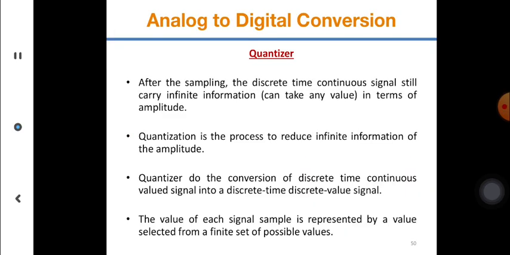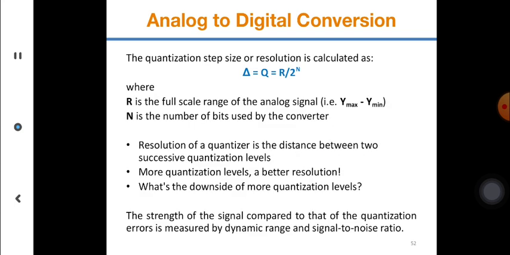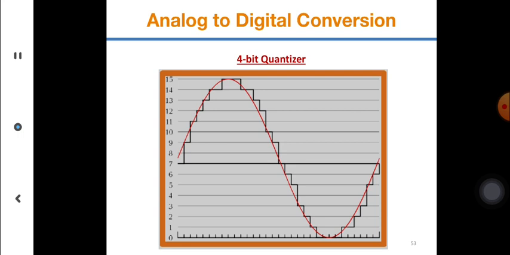And in A to D conversion, you have already seen the quantizer. Quantization is the process to reduce the infinite information of amplitude. The quantizer does the conversion of a discrete time continuous value signal into a discrete time discrete value signal, and the number of values is at the level of 2. So you can understand the number of levels is 2 to the power of n, and n is the number of bits of the quantizer. So you can look at it as a 4-bit quantizer.